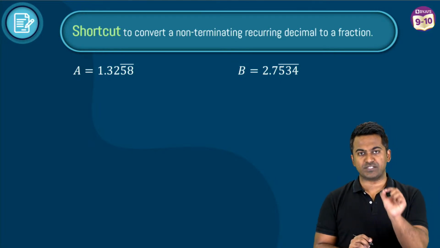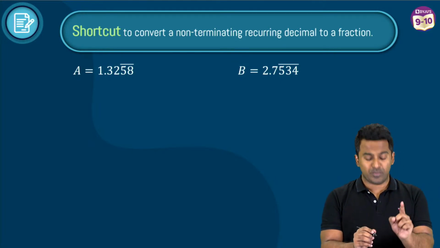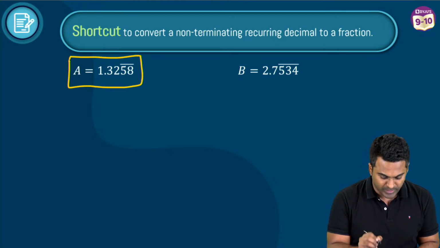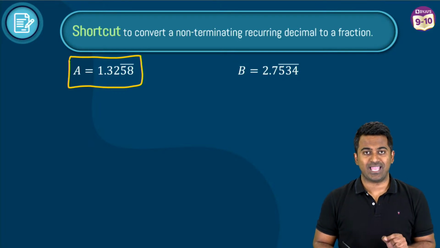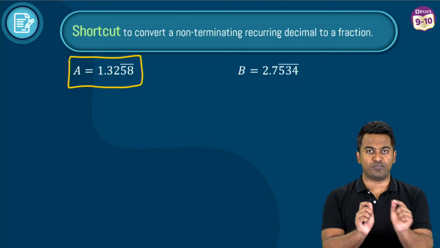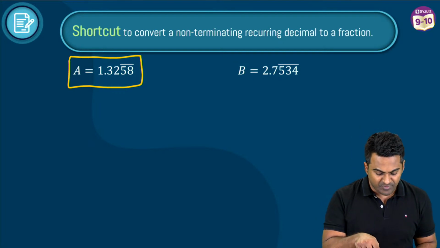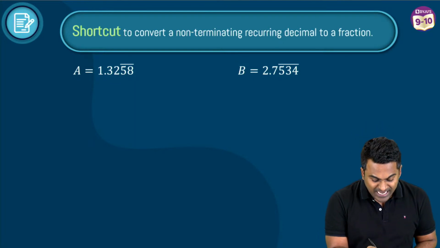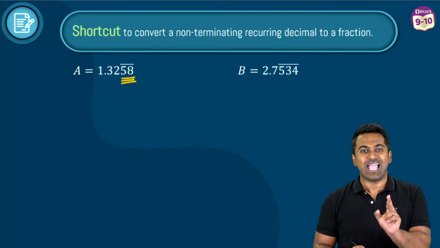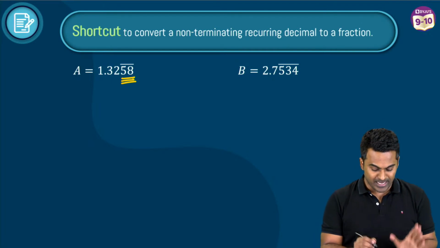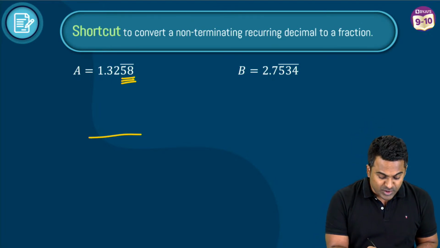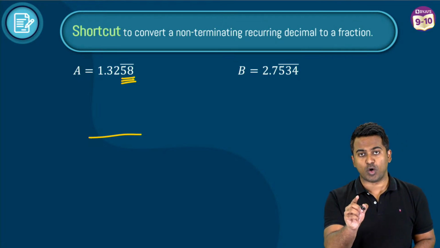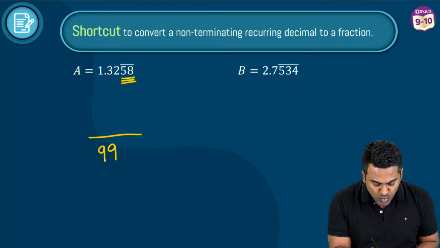That's it. Now, first step. We are looking at this question here. This is a number, you have to convert it into a fraction. How many digits have a bar on top of them? Come on, tell me. These 2 digits, right? 2 digits have a bar on top of them. So first thing is we would be calculating the denominator. Now since 2 digits have a bar on top of it, I am going to write 2 9s.